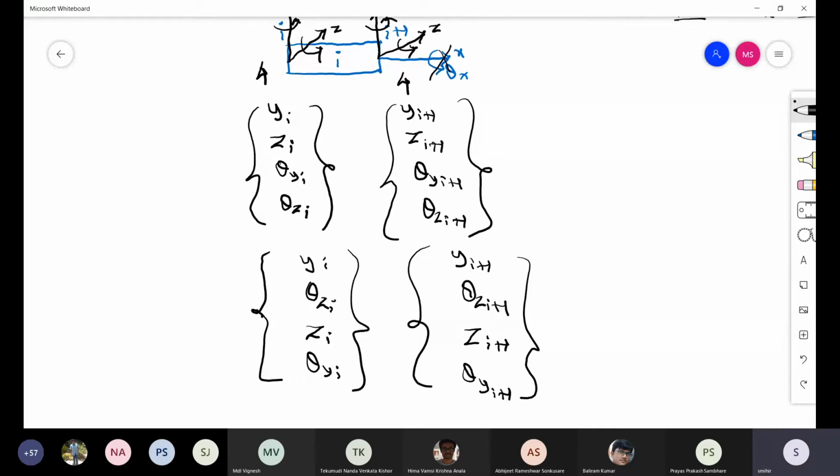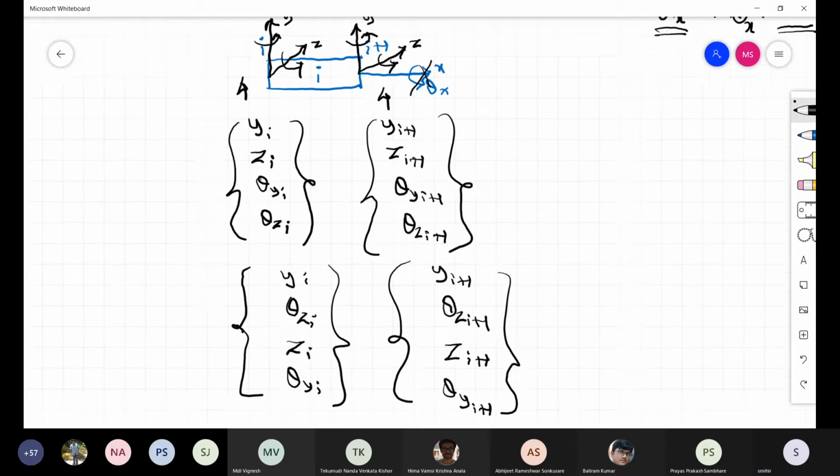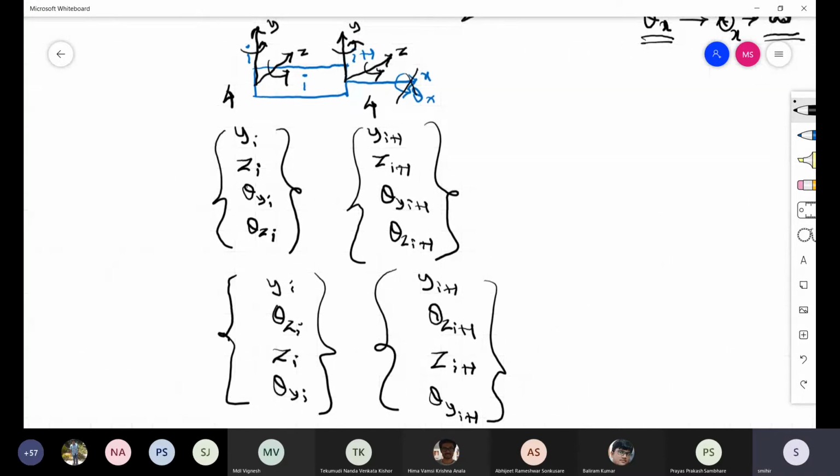So basically, we have a beam element which has 2 nodes, with 4 degrees of freedom per node. So in total, how many degrees of freedom do we have for this beam element? Particularly for this beam element, 8 in total.